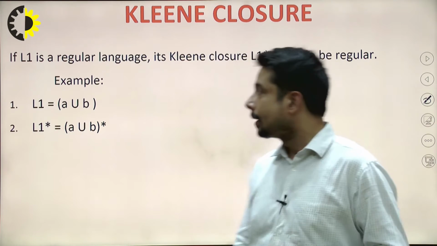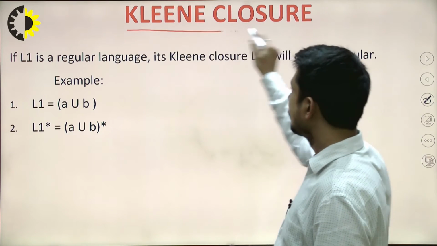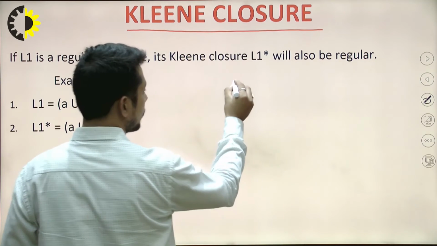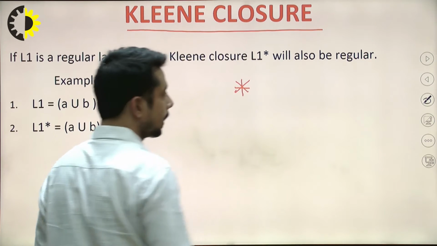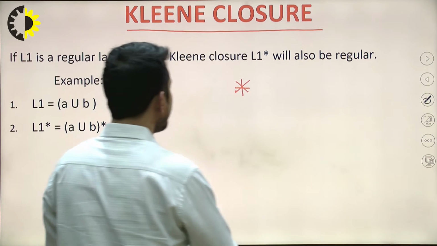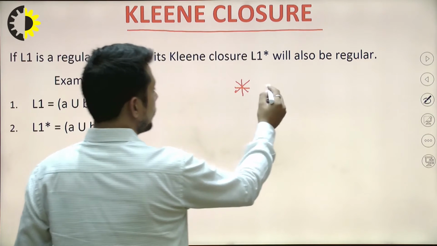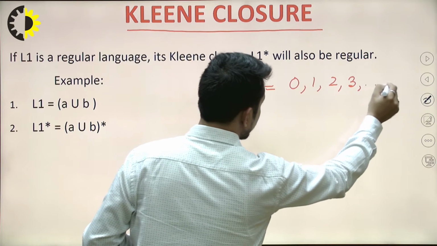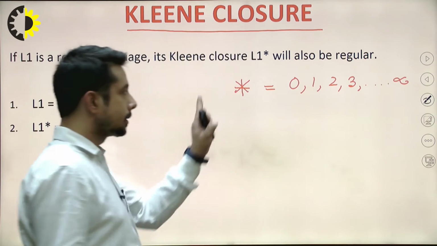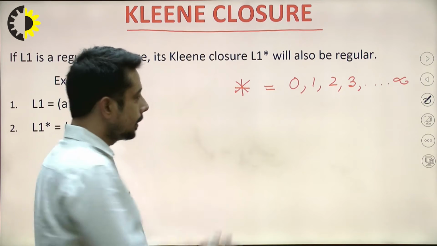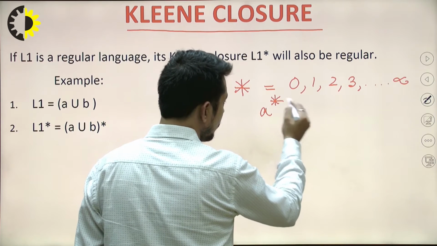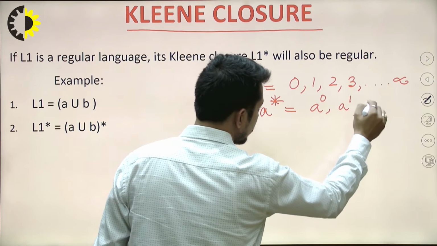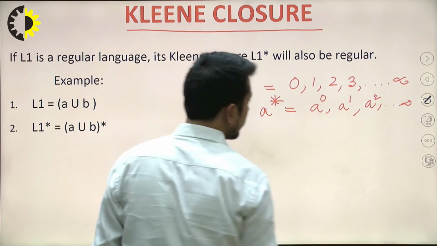Okay, the first one is clean closure. Now, before going into this definition, what is the meaning of clean? We have already defined that clean closure is represented with the help of an asterisk. The asterisk value starts from 0, 1, 2, 3, up to infinity. That is the range of the asterisk, and anything to the power clean closure will give this result: a to the power 0, a to the power 1, a to the power 2, and so on, a to the power infinity.